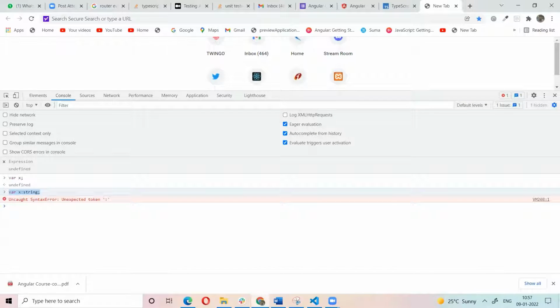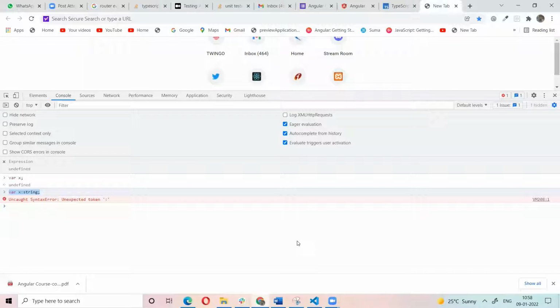So JavaScript can run directly in the browser, but TypeScript does not run directly. TypeScript must be converted into JavaScript, and only then can we run it in the browser. For example, if we write this code, the browser does not understand it, because we need to convert the TypeScript into JavaScript. To do that, we need a compiler, like the Babel compiler.